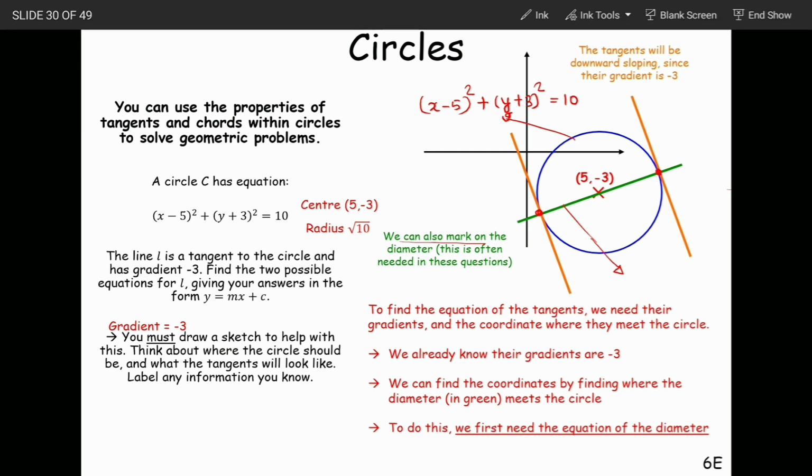Try to understand. Let's say this is the circle and this is the diameter. Now I have the center coordinates, 5, minus 3, and I have been given the gradient of the tangent, which is minus 3. Therefore the gradient of the diameter will be minus 1 by 3, using m1 m2 equals minus 1.